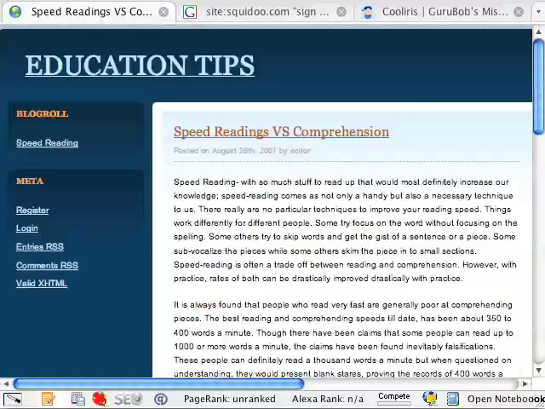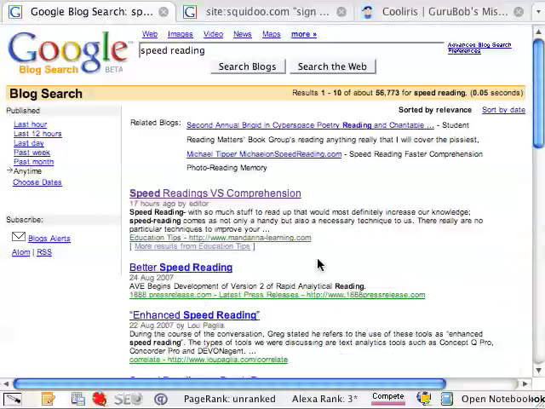Of course I can go through all the blogs that are niche relevant and find posts where I can make comments with backlinks back to my website, which is also niche relevant to the subject of speed reading. So that's how I'd find blogs where I can make comments and generate backlinks.